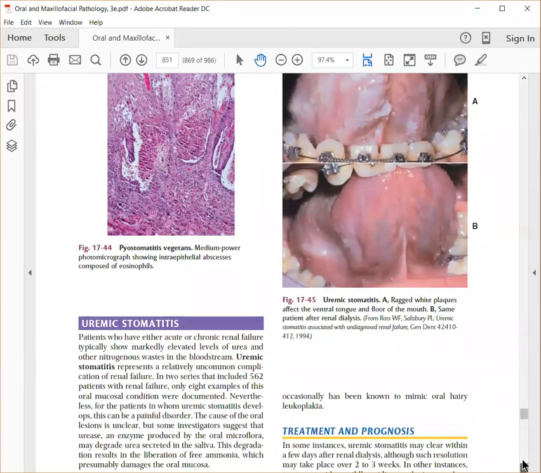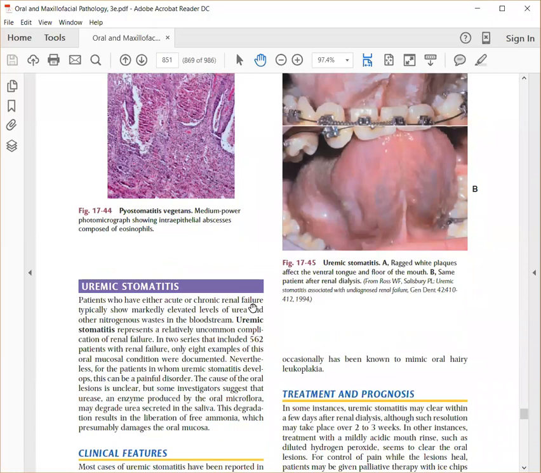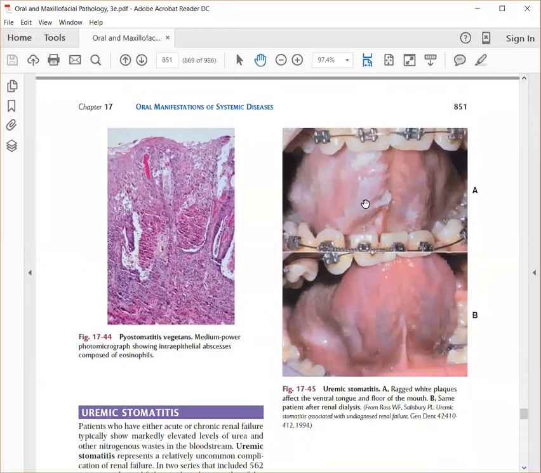And the last one is uremic stomatitis, which you see in patients with renal failure due to excessive levels of urea and nitrogenous substances in the bloodstream. The patient will have uremic breath, and intraorally you can see white patches on the tongue. So with this we have summarized the oral manifestations of systemic diseases.